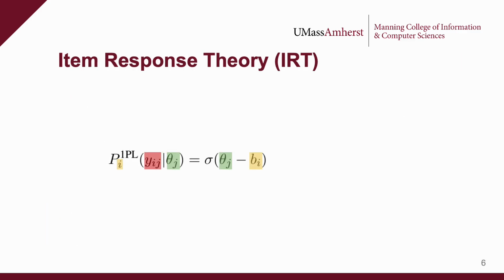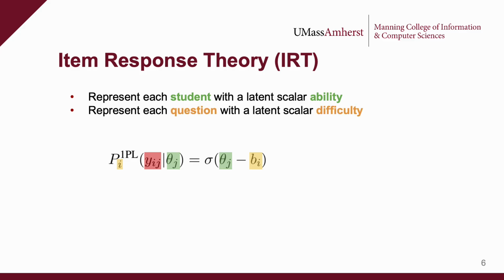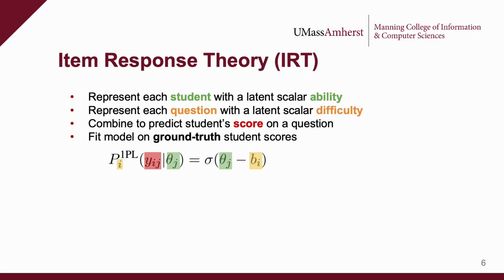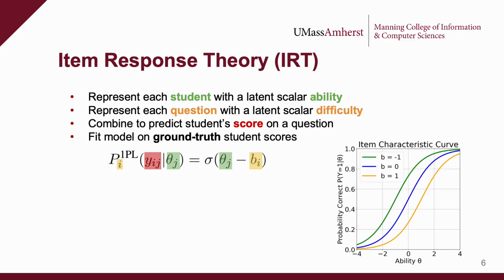I'll go over some background on item response theory, which is a type of psychometric model for representing student scores to questions. In these models, we represent each student with a latent scalar ability, and we represent each question with a latent scalar difficulty. We combine these values to predict the probability that a student will get a particular score on a particular question. We then fit these model parameters using the ground truth student scores. Intuitively, if a student has a higher ability, they're more likely to get a higher score. Similarly, if the question has a higher difficulty, students are less likely to get a higher score.